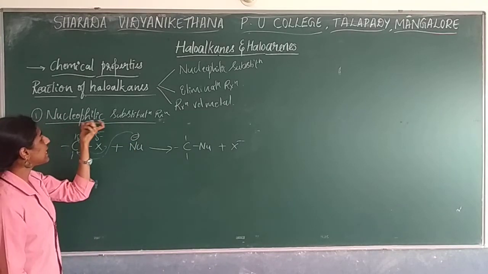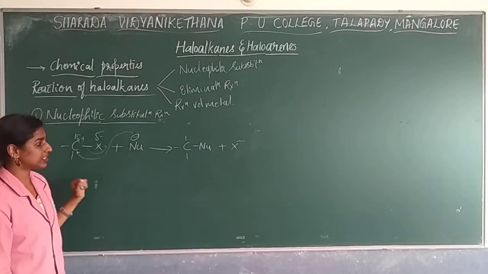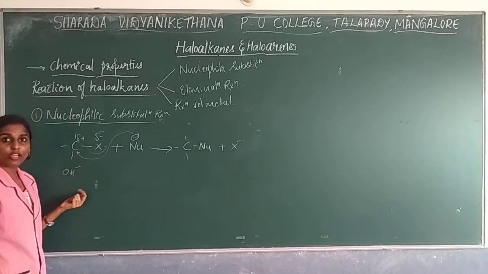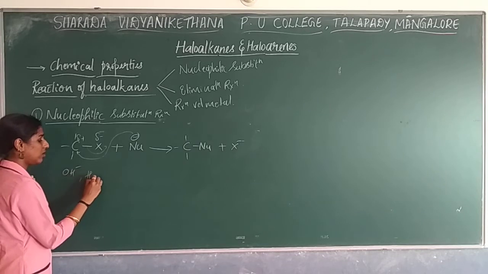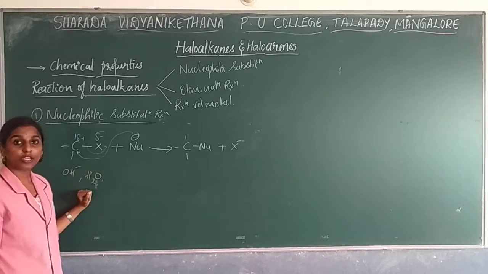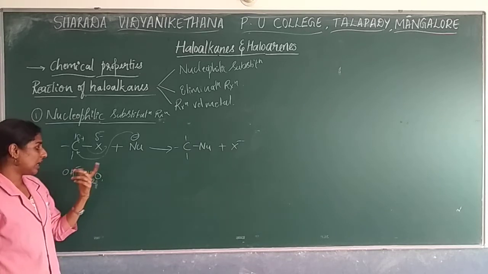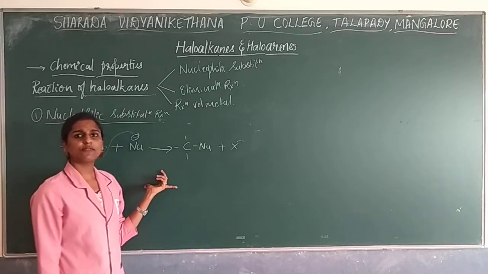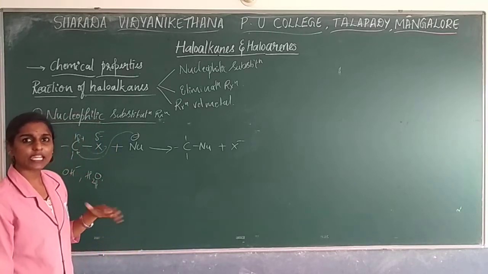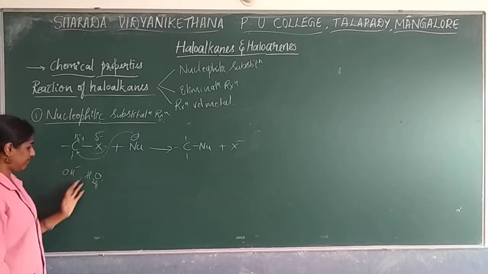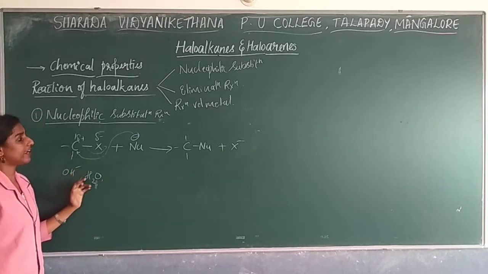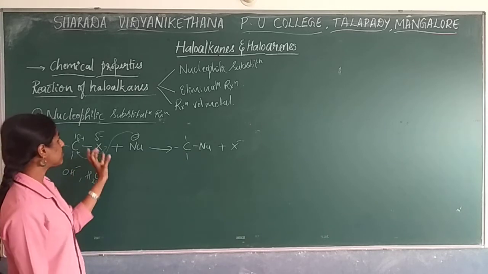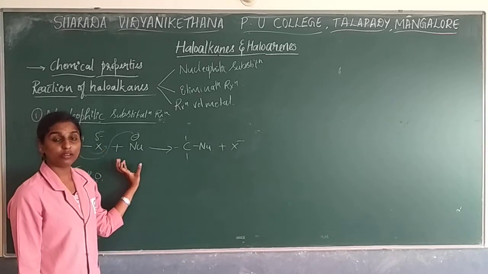So this will be considered as a nucleophilic substitution reaction. As a nucleophile, you can use hydroxyl group, you can use water, as well as amine group, cyanide, nitrite. Nitrite groups can be utilized, as well as acetate. So these kinds of groups you can use, where OH minus will be acting as a nucleophile. So these are all nucleophiles that we can use over here for the substitution reaction.